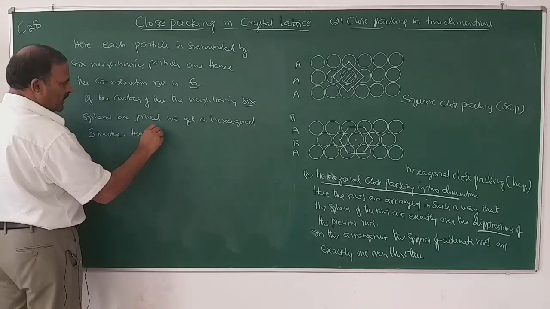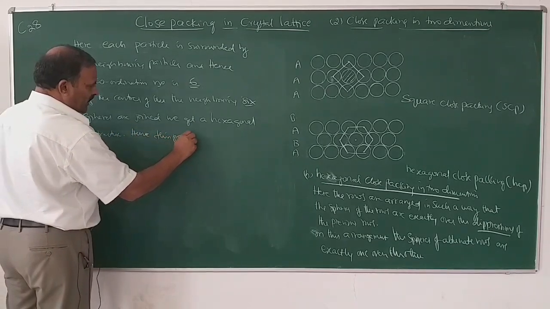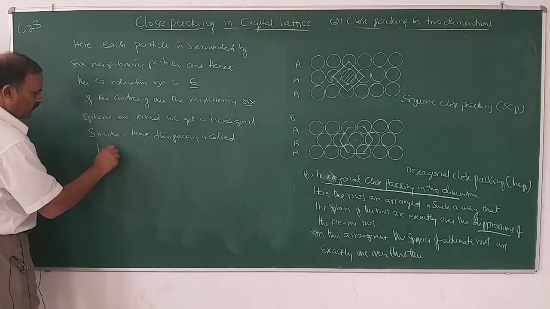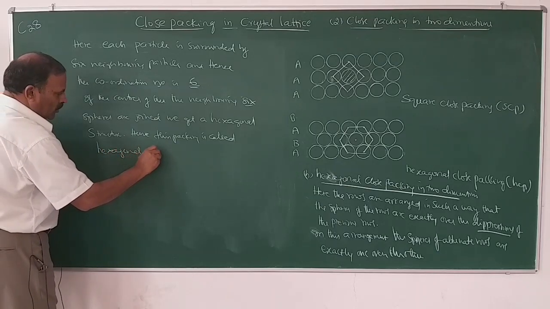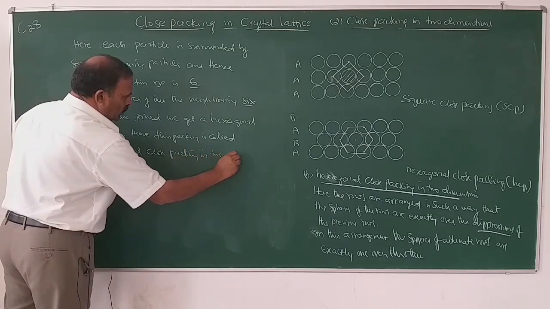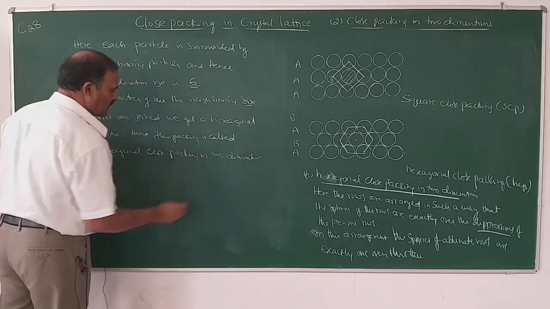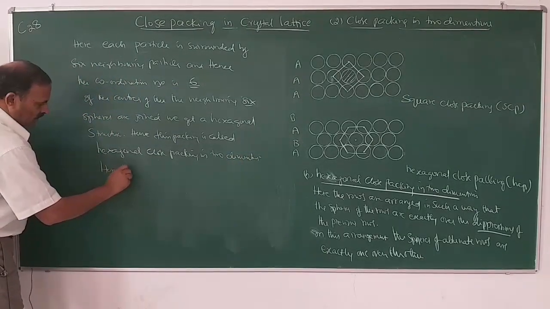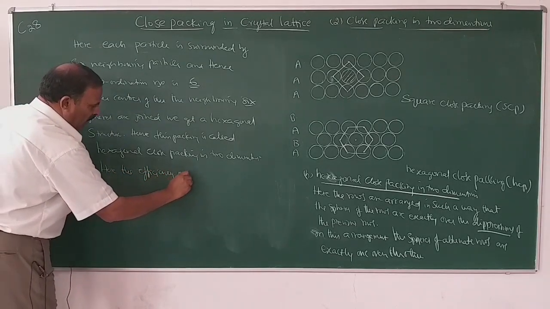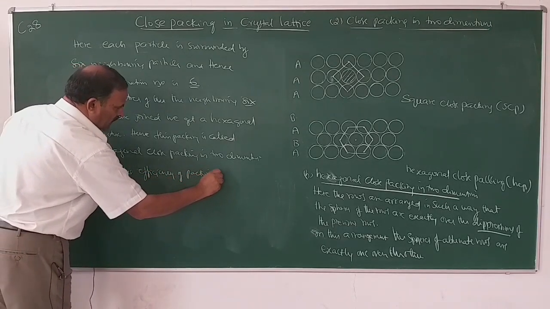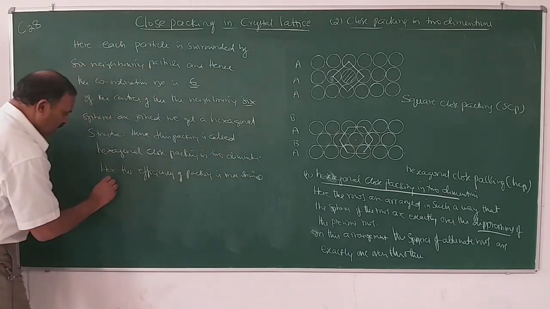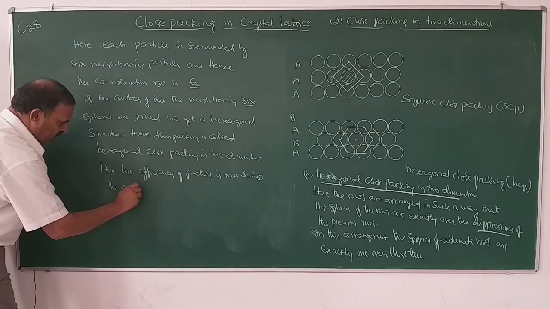Hence, this packing is called hexagonal close packing in 2 dimensions. Here, the efficiency of packing is more since the empty space left is less.